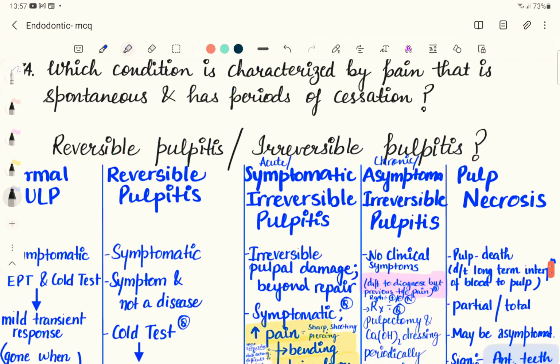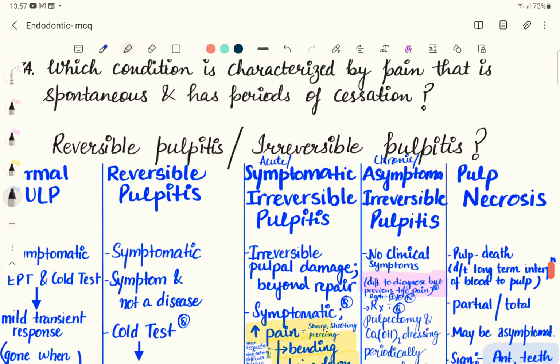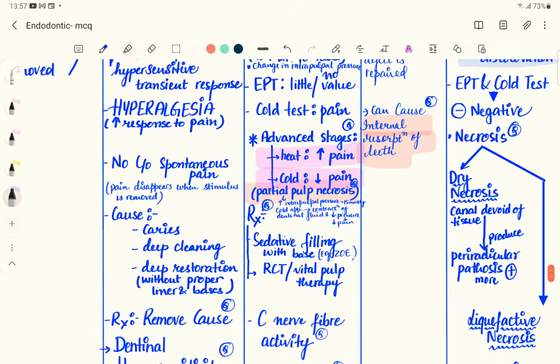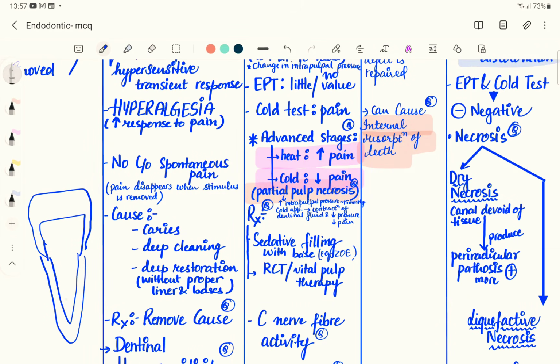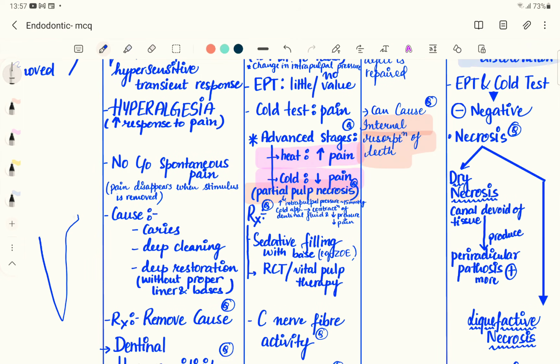So first of all, we will have dental caries. Suppose that's a tooth. First of all, there is going to be dental caries, and this dental caries will start progressing.